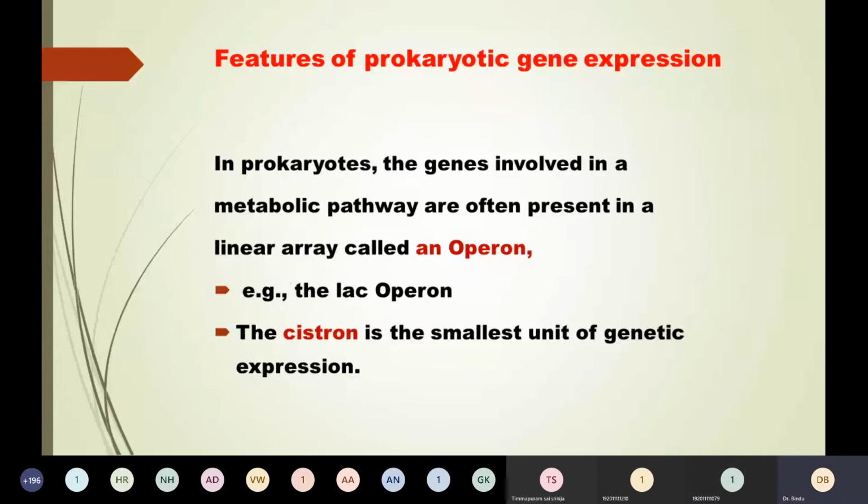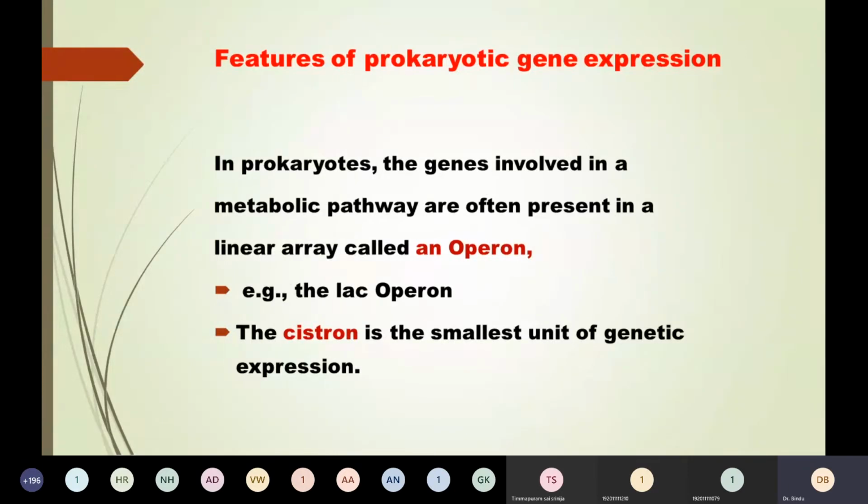Now, scientists proposed the operon concept to explain how genes are regulated in prokaryotes. That is where the operon concept has come into the picture. Prokaryotes have a very simple mechanism for gene regulation. What is it?